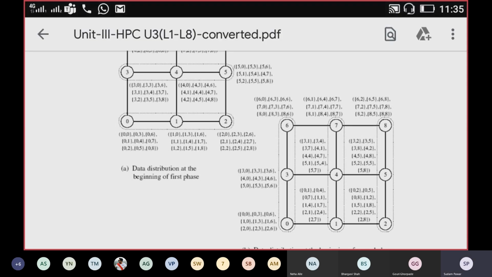So every node will have the data received from every other node in that particular group.